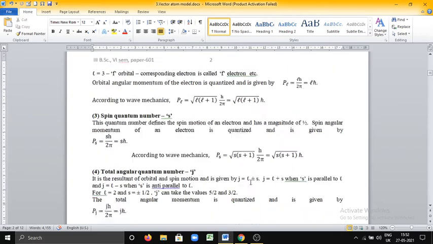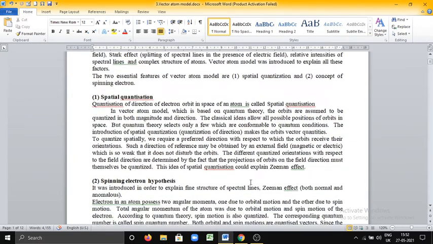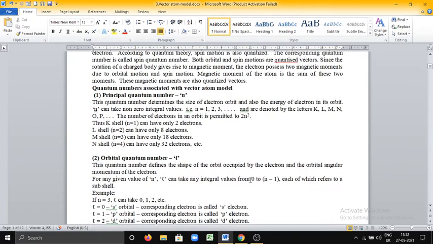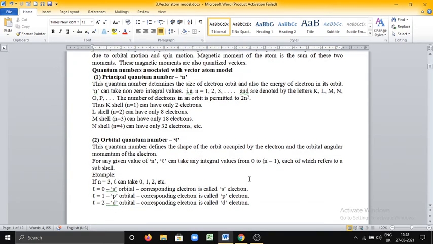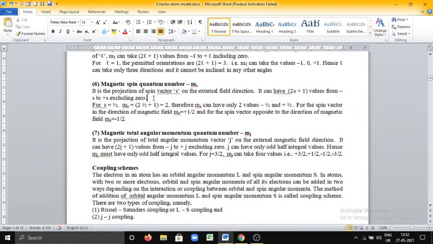These are the different quantum numbers associated with the vector atom model. Suppose I explain briefly the quantum numbers associated with the vector atom model. If it is asked for 5 marks, then they will mention explain any 5 quantum numbers, or if it is asked for 8 marks, then you have to explain briefly all the 7 quantum numbers.